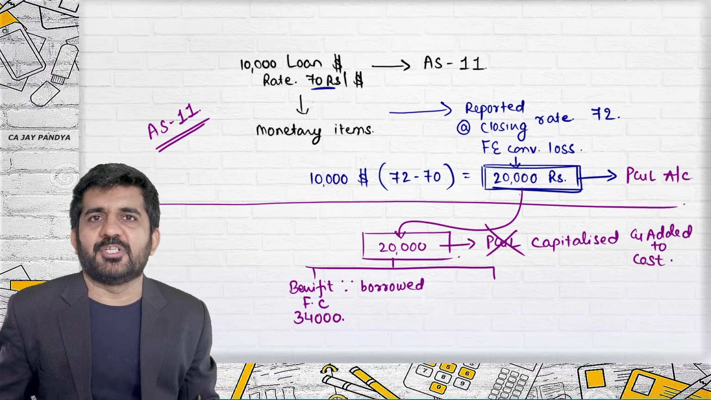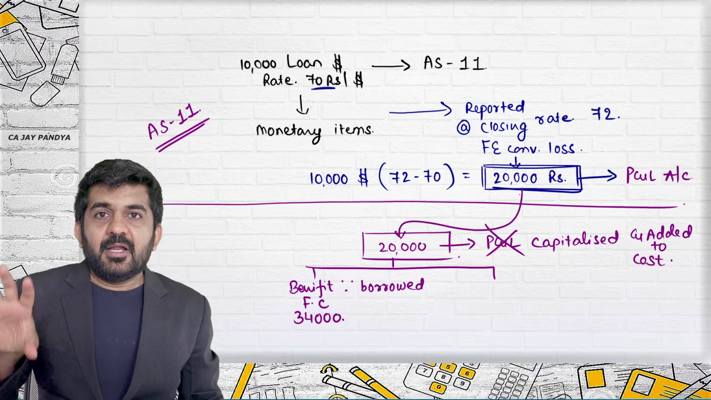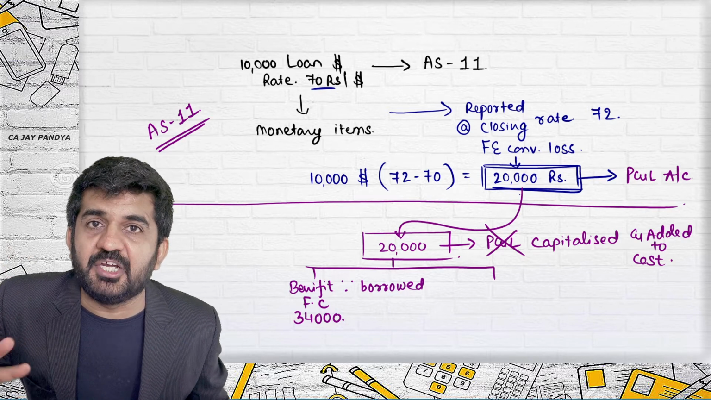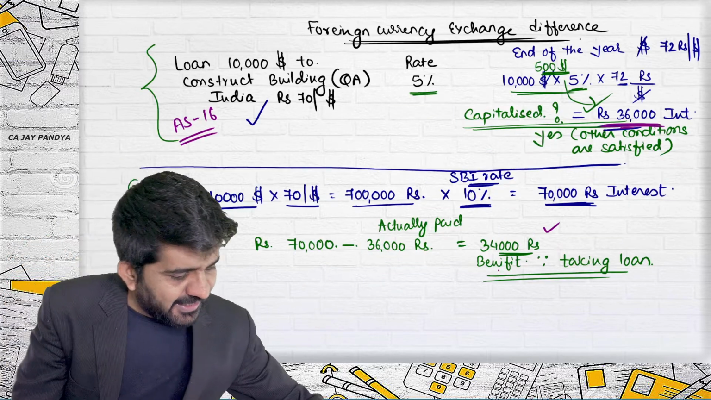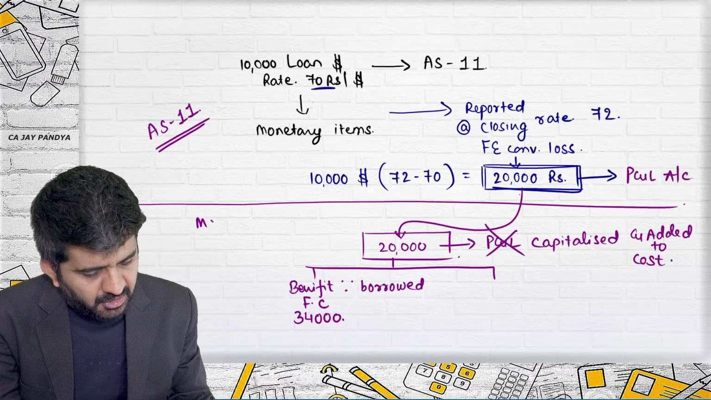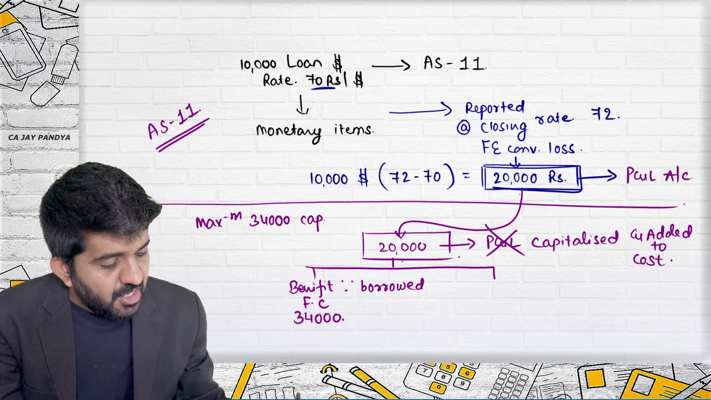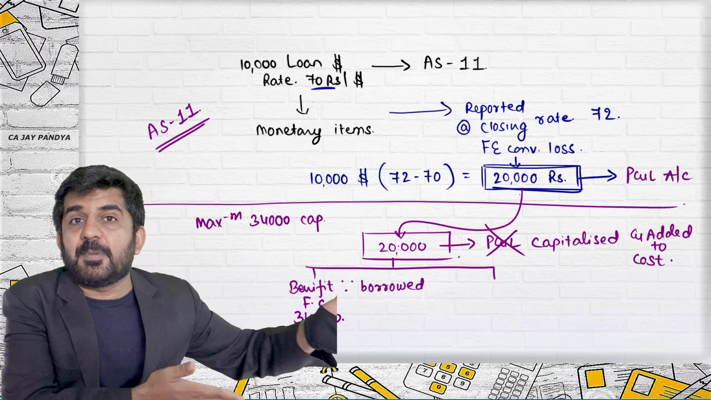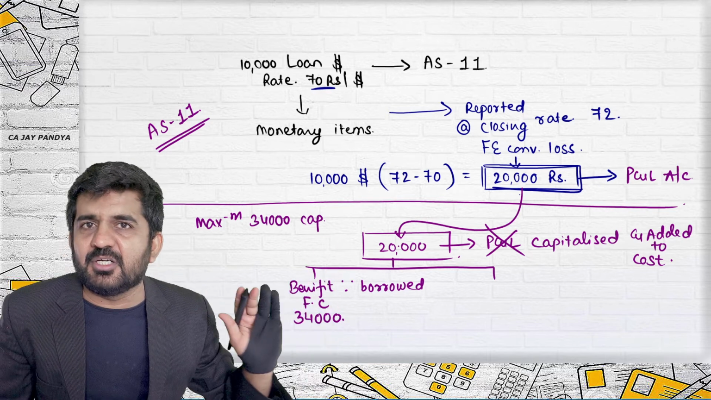Try to concentrate. Something which is to be transferred to P&L account as per AS11, now AS16 says if there is a benefit as compared to Indian borrowings, then that portion of the benefit can be capitalized. So 34,000 maximum can be capitalized. Now if this answer is 20,000, then only 20,000 can be capitalized. There is no other expenditure to be transferred to P&L account. So if there is no expenditure, nothing more can be capitalized.